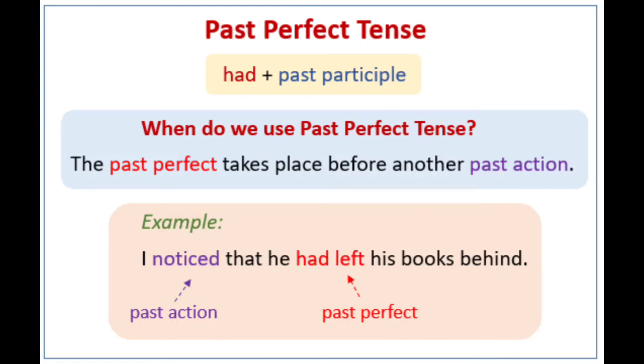So we have to use the past perfect for what takes place before another past action. I noticed is a past action. Before that, past perfect is used.